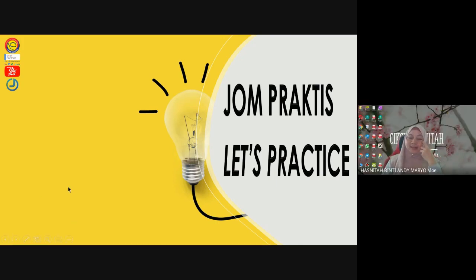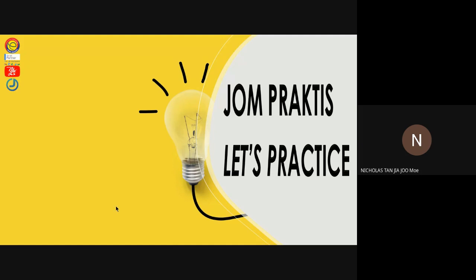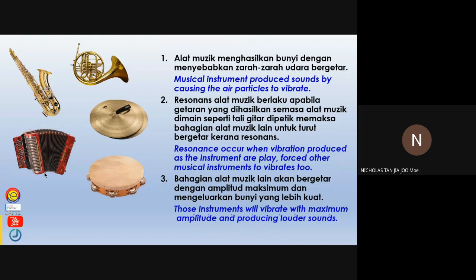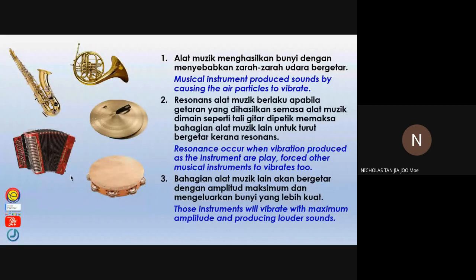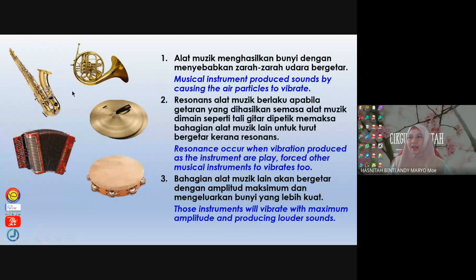You just play side by side. You play in a group. So you play the saxophone next to the accordion, then next to the cymbal, and it will create resonance. When you assemble in one group, one area, all the musical instruments will vibrate and cause resonance in the others. So finally, it produces a louder sound. The frequency will automatically be the same, and when the frequency is the same, it causes the sound to become louder.